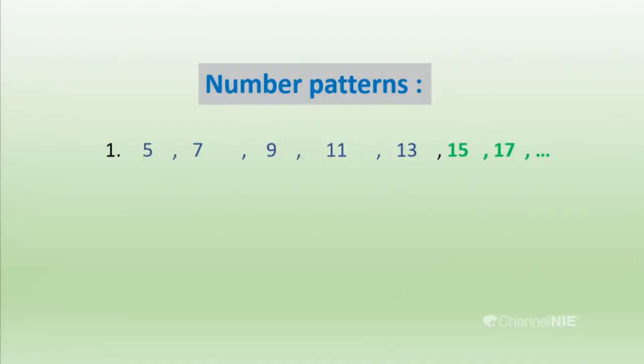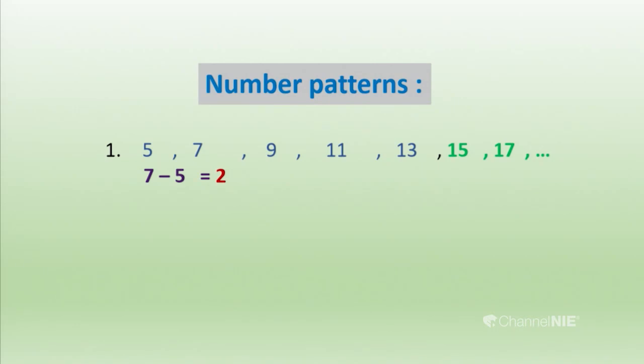Okay. So, look at the first number pattern I gave you. Here you check the first 2 terms, 5 and 7, I have highlighted them. Then you have to subtract them. I mean, you have to take the 2 consecutive terms. You have to subtract the previous term from the back term. When you take 5 and 7, the previous term is 5 and the back term is 7. Then you subtract them and you get the difference 2.